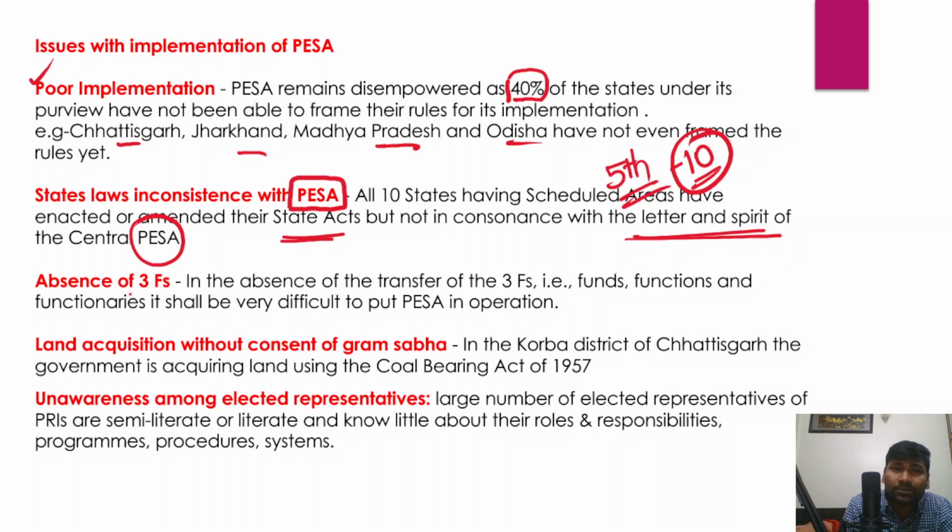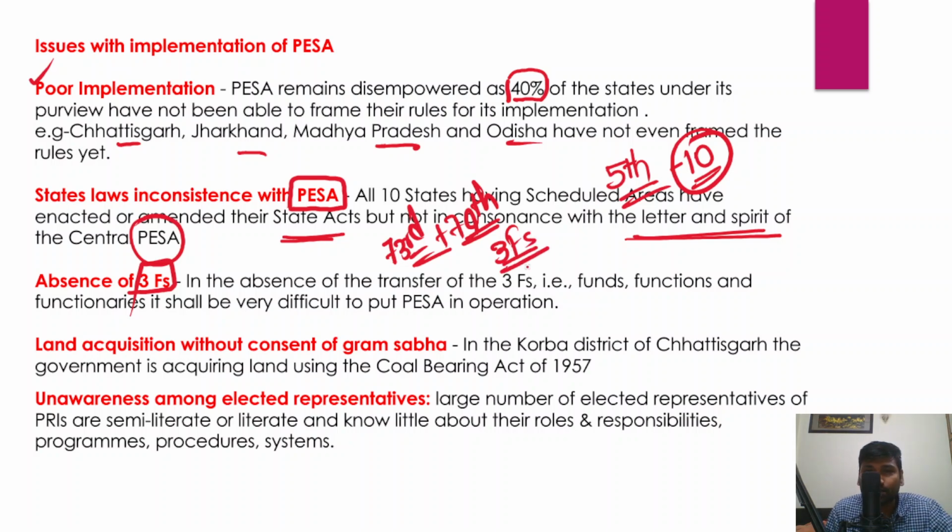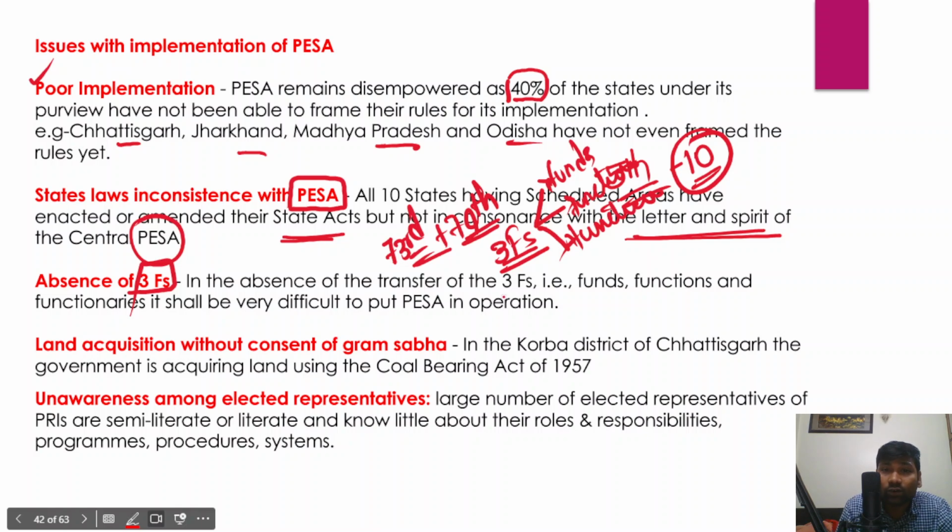And very importantly, at the state level, when it comes to the implementation of this legislation, there is a huge absence of 3 Fs. And even in the 73rd Constitutional Amendment Act and the 74th Constitutional Amendment Act, these 3 Fs are very often emphasized. So what are these 3 Fs? 3F means funds, functions, and functionaries.